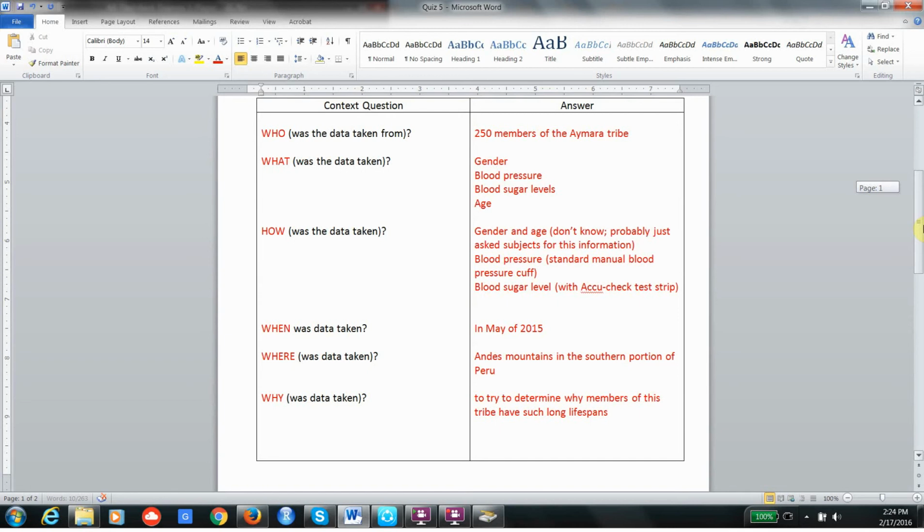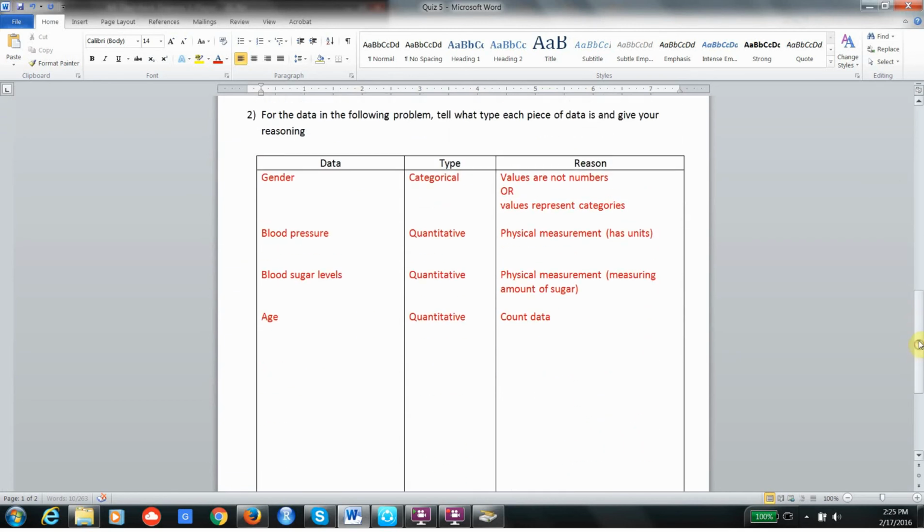All right. So let's go to the second part, which was actually looking at the data that was taken and categorizing it and explaining why those data fell into those particular categories. So they took data on 4 different items. The first was gender. That's categorical. And there's 2 reasons that you could use. The first is that the values in the raw data are not numbers, so you know automatically it's categorical. The other thing you can say is that the values represent categories, male and female.